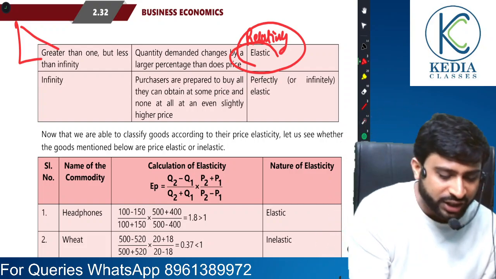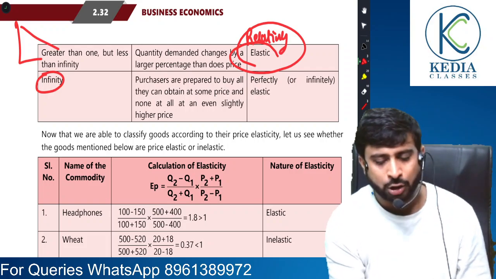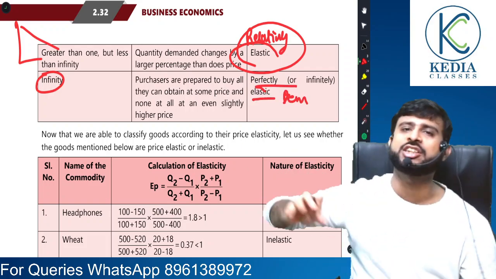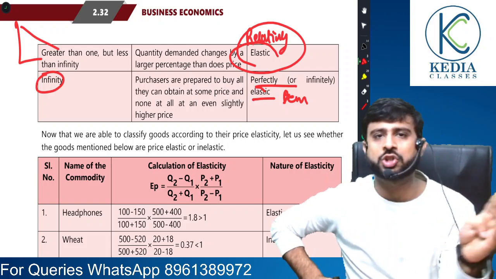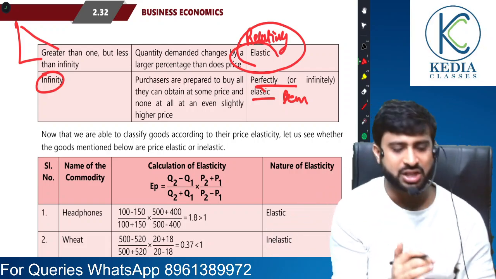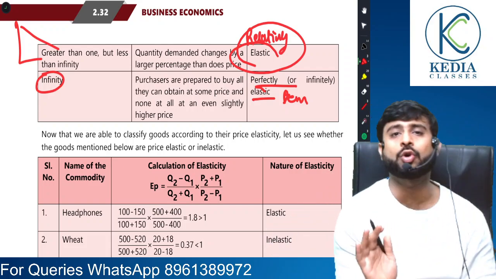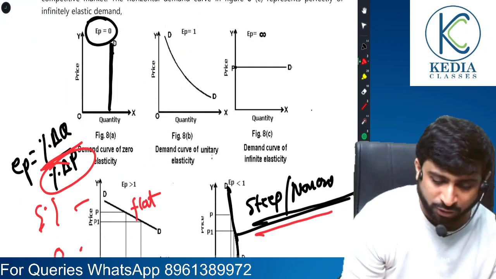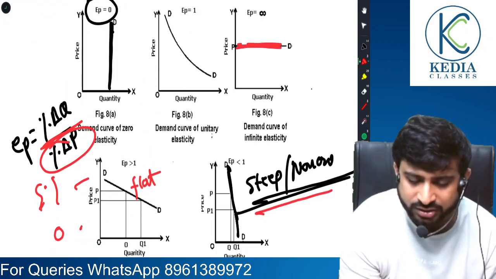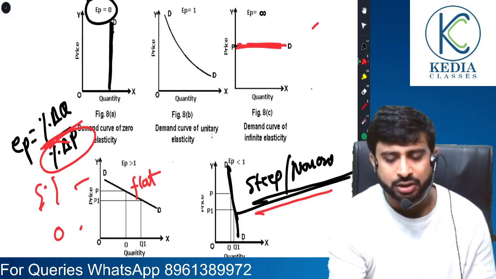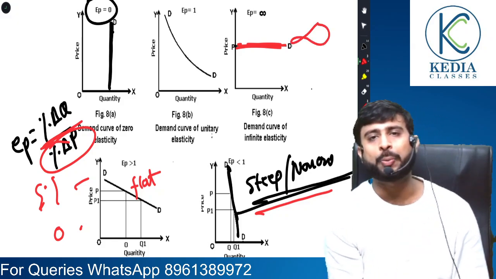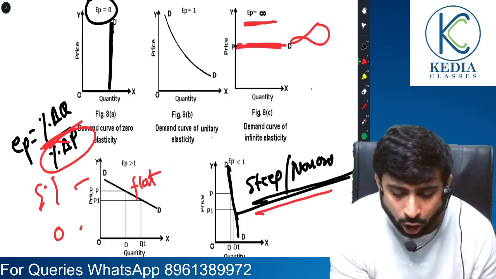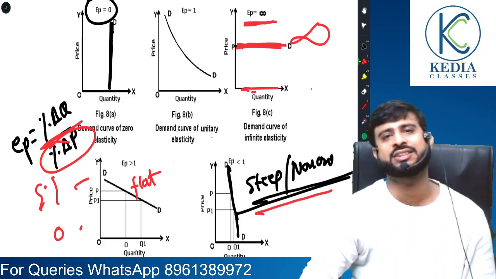And what is infinity, sir? When do we get infinity? When we have perfectly elastic demand. When there has been no change in price, but demand has changed, that is called perfectly elastic demand. And remember, the shape of perfectly elastic demand is a horizontal curve and its value will be infinity. So for perfectly elastic demand, the value of elasticity is infinity and it is a horizontal curve parallel to the x-axis.